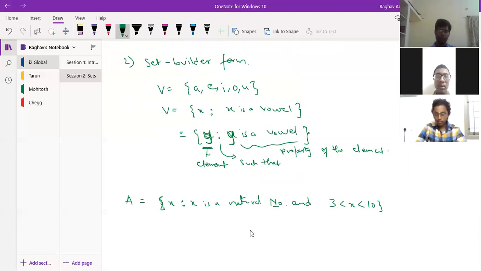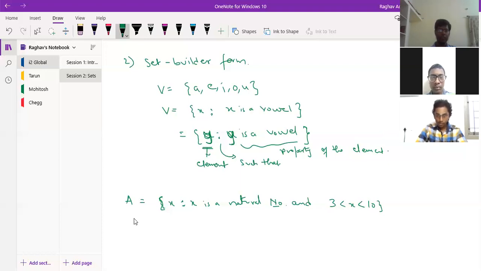Set builder form, because I have written the element and then I have written "such that", and then I have written the property. As I mentioned, you can write it in terms of y also. There's no issue on that. It's not that we only use x, you can use any element. You can write a here also, but I didn't use a because it would have confused us with the alphabet letter a.